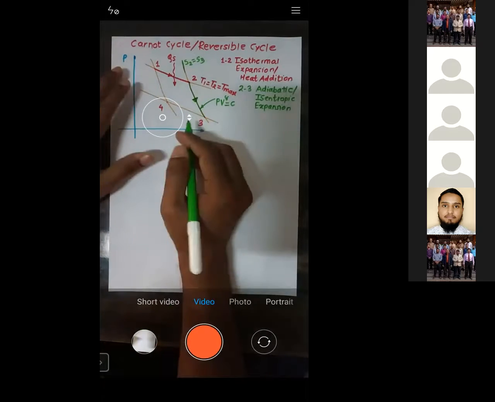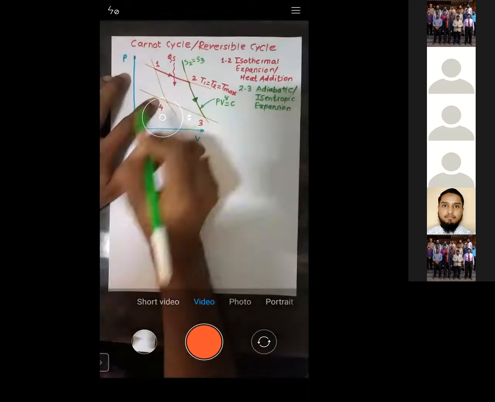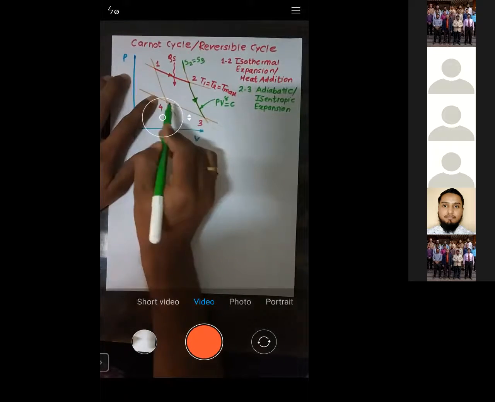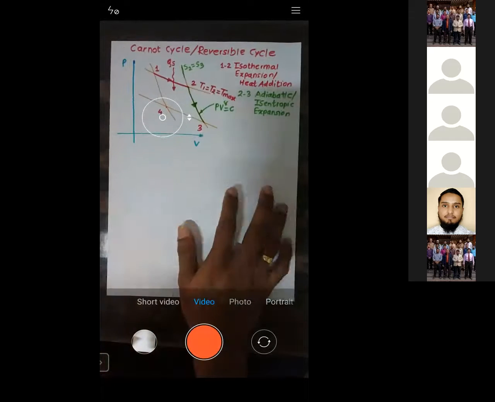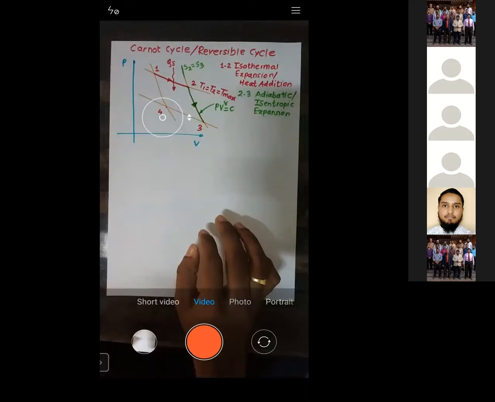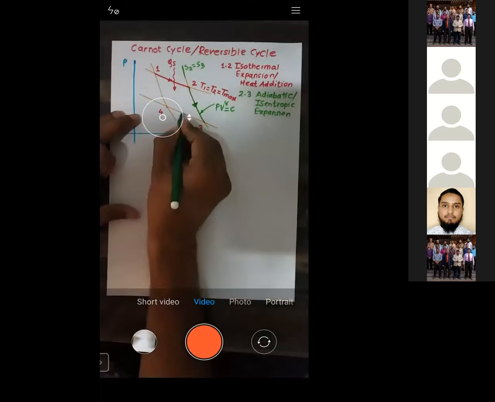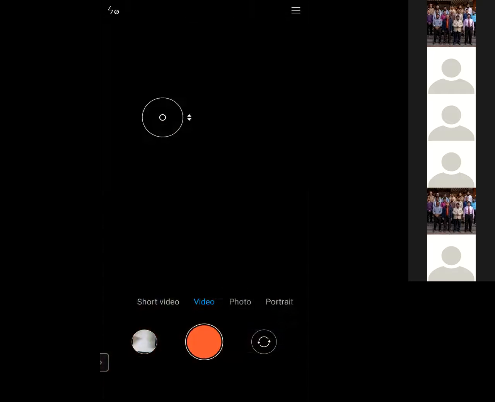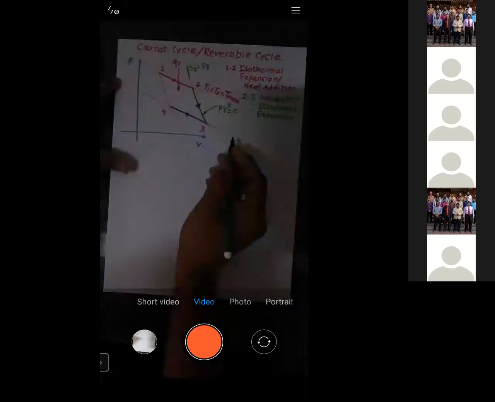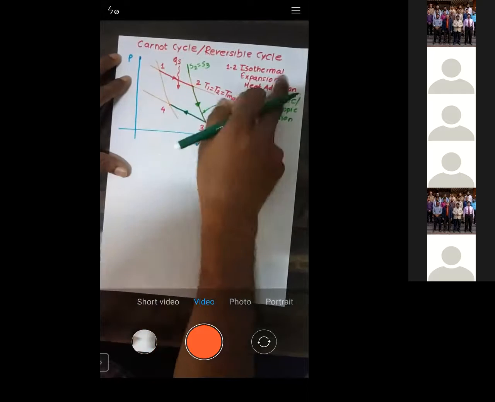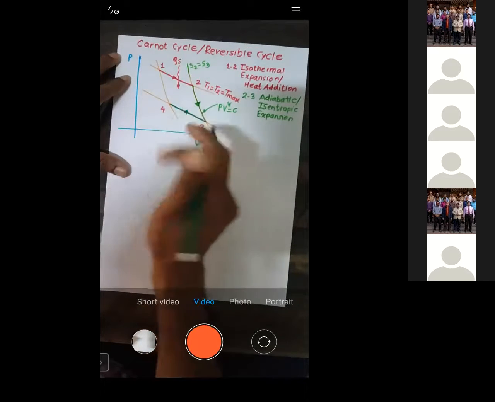Now let us move to the next process, 3 to 4. When you look at 1 to 2 and 3 to 4, they are exactly reverse processes. So 3 to 4 is exactly the reverse of process 1 to 2. See, 1 to 2 was isothermal. Similarly, 3 to 4 is again isothermal.